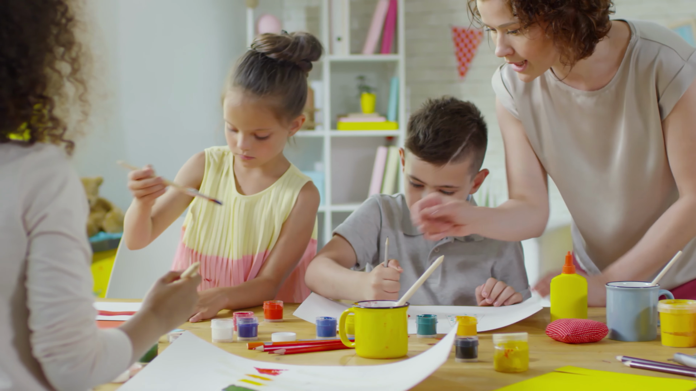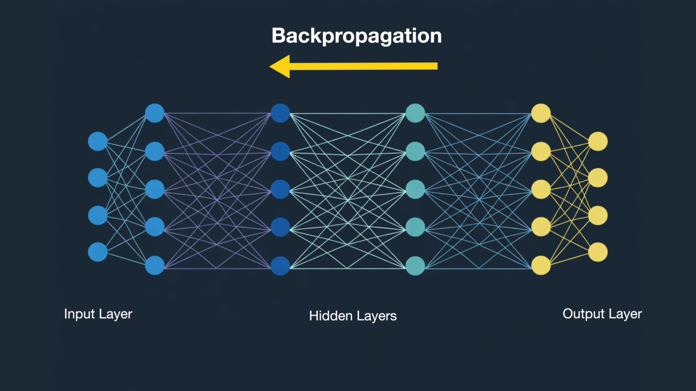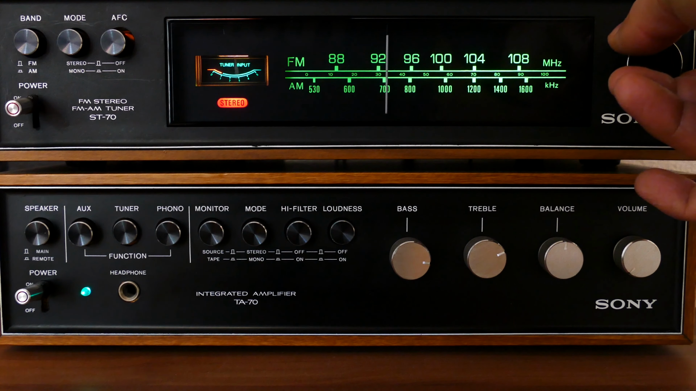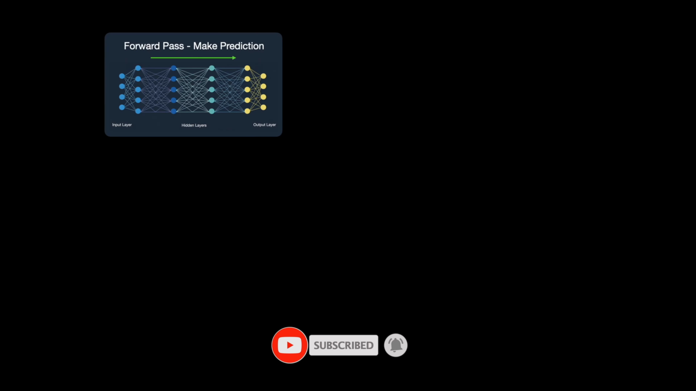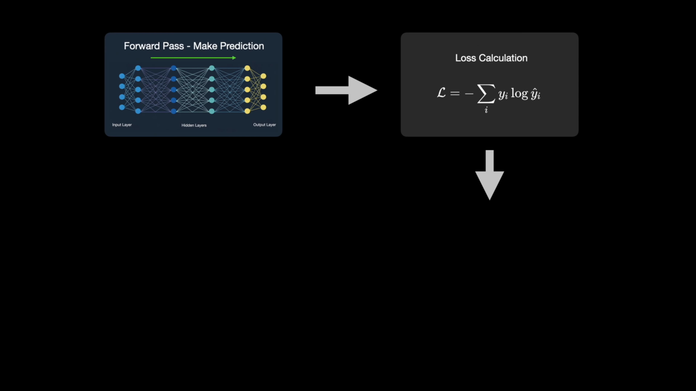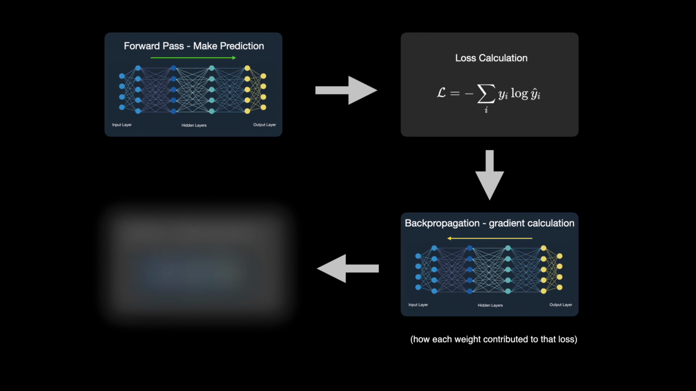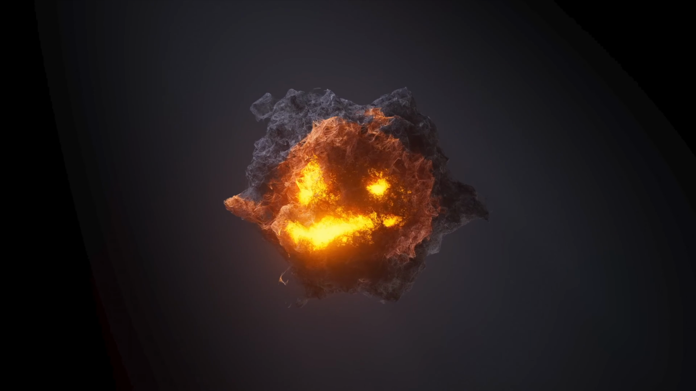But knowing you are wrong is not enough. You have to learn from it. That's where backpropagation comes in. Backpropagation is the process that adjusts all the knobs inside the model, which includes billions of parameters, so that next time it is a little less wrong. Here's the cycle. In the first step, the model makes a prediction. Next, we compute the loss, and backpropagation calculates the gradients. The gradients indicate how each weight contributed to that specific loss. Then in the fourth step, the optimizer adjusts those weights by taking a small step in the opposite direction. This process repeats millions of times.